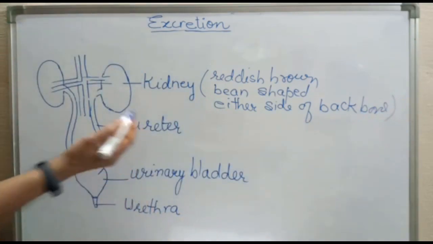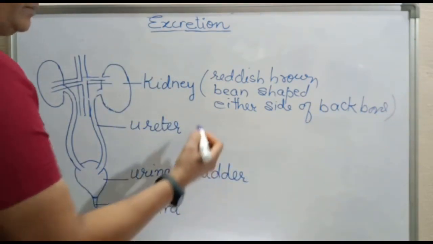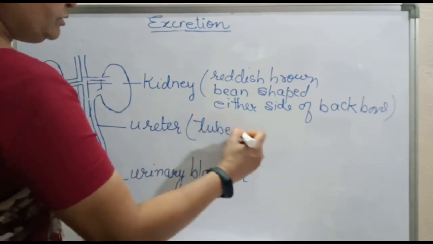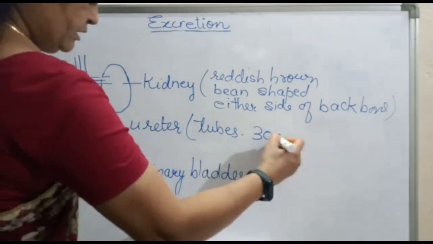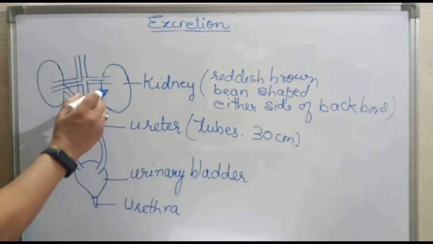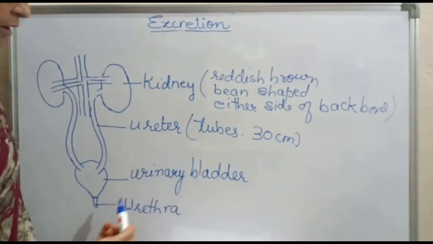Now, ureter. These are a pair of tubes about 30 centimeters in length. And what is the function of these tubes? These carry urine from kidney to urinary bladder. Now, what is the function of the urinary bladder?